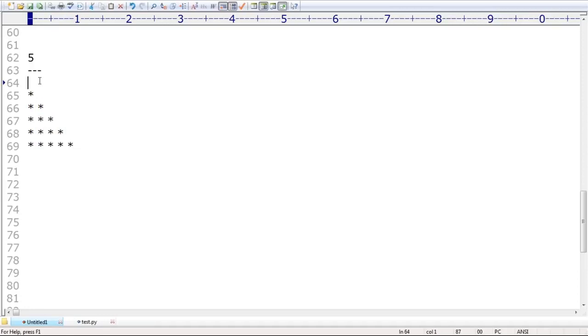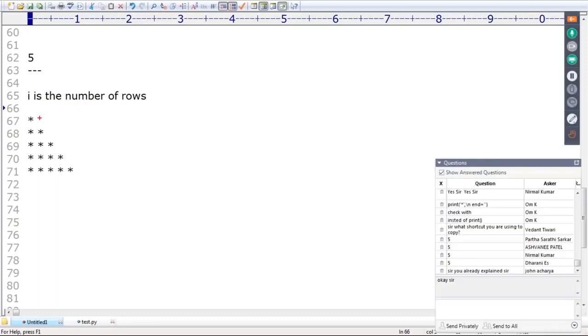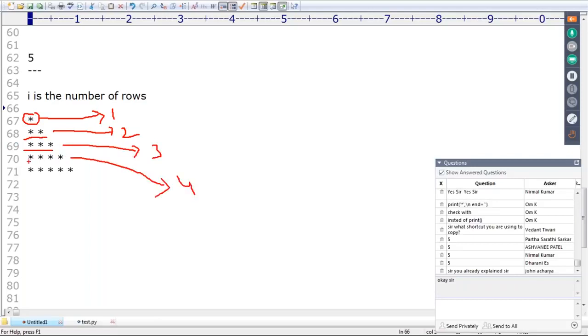Sir, I is the number of rows. Assume that first time, what is the I value? Please respond. 1. So the I value is 1, and that many stars are required. Second time, the I value is 2, because it is the number of rows, so that many I number of stars are required. Third time, 3 stars are required. Fourth time, the I value is 4, so 4 stars are required.